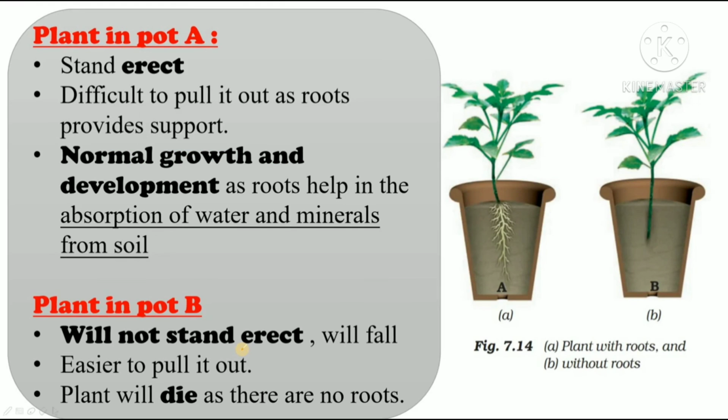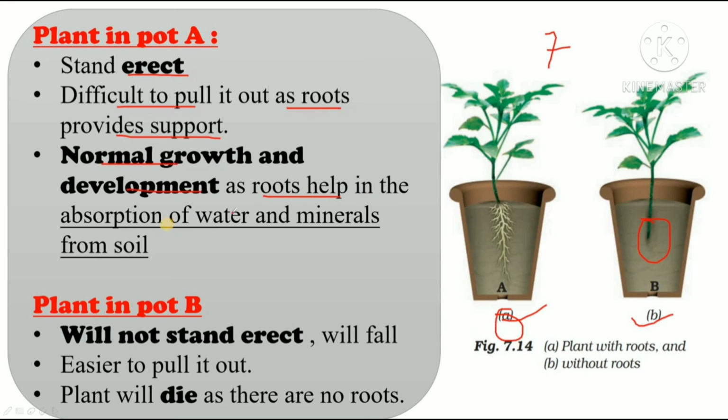Okay. To understand the functions of roots, you can perform a simple activity. What you have to do is take two potted plants and remove the roots from one of the plants, and after that you have to water the plants regularly for 7 days, and then after 7 days you observe the plants. You will find that the plant in pot A, this one, with the roots intact, will stand erect, and it will be difficult to pull it out as the roots provide support to the plant, right? And the plant will show normal growth and development.